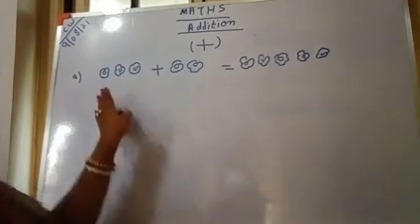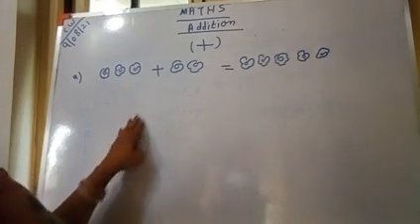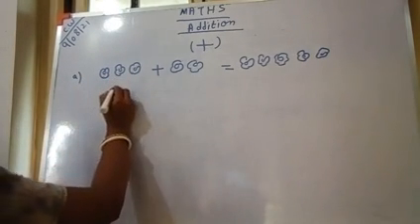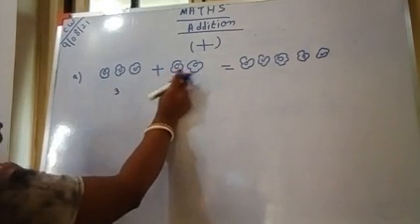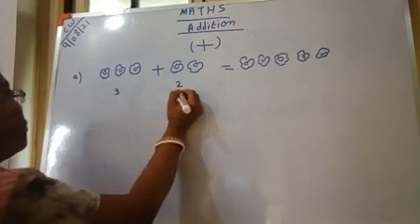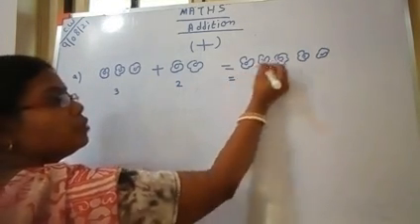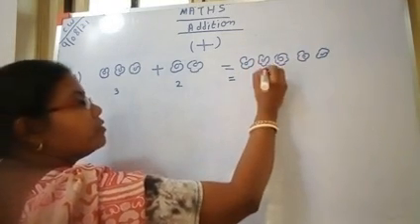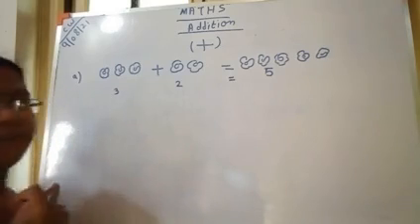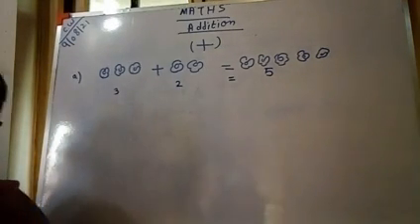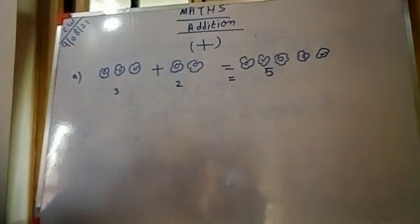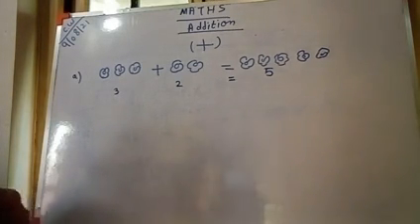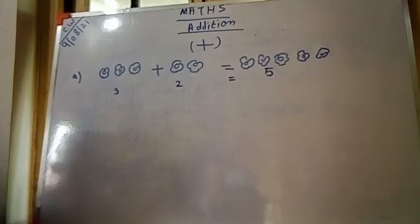You have to just count 1, 2, 3 and write the number 3 here. Here it is 2, you just write the number 2. Equals to, total how many are there? 1, 2, 3, 4, 5. So 5. You know how to count the pictures very well.